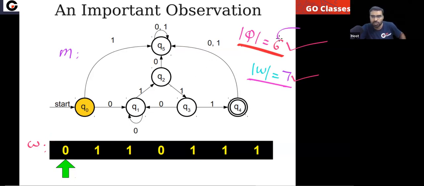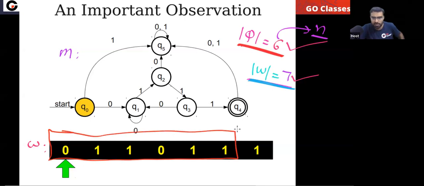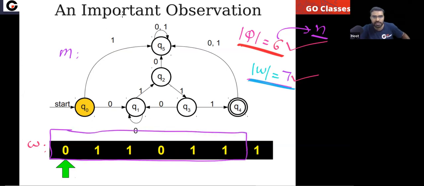See, this is your n. The string length is 7, but can I guarantee that within the first 6 symbols, some state will repeat? Means in this area, for these symbols, some state will repeat.